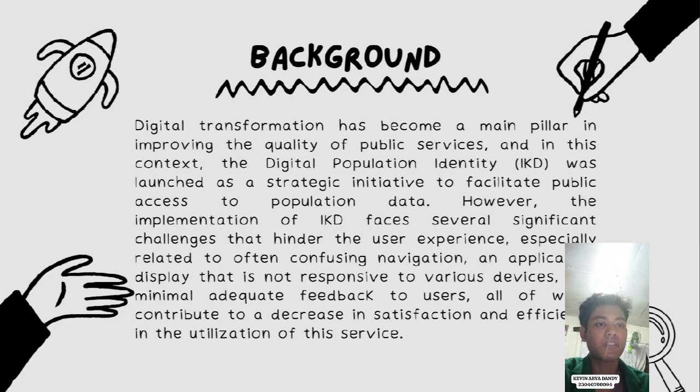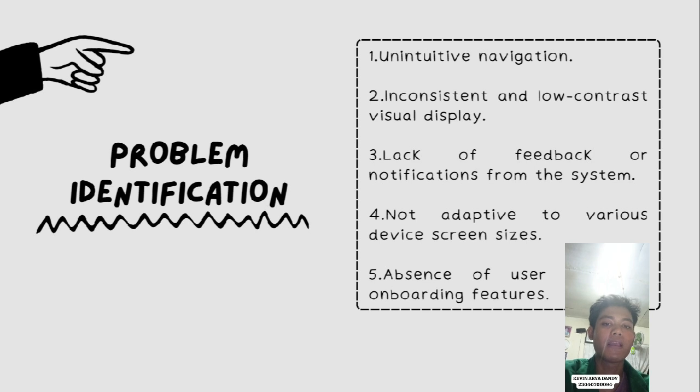However, the implementation of IKD faces several significant challenges that hinder the user experience, especially related to often confusing navigation, an application display that is not responsive to various devices, and minimal adequate feedback to users, all of which contribute to a decrease in certification and efficiency in the utilization of this service.